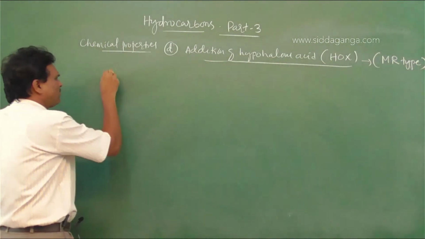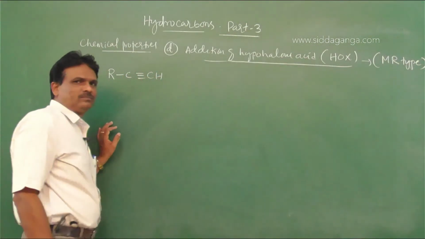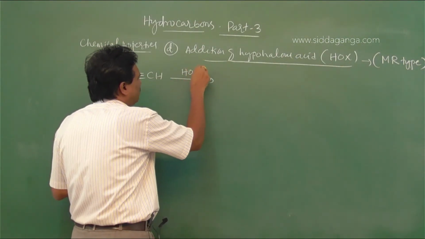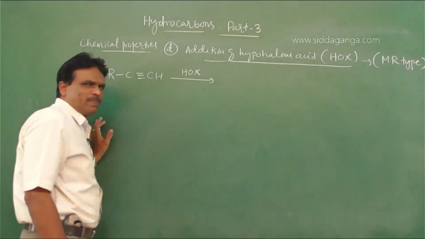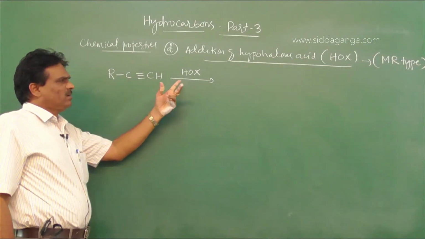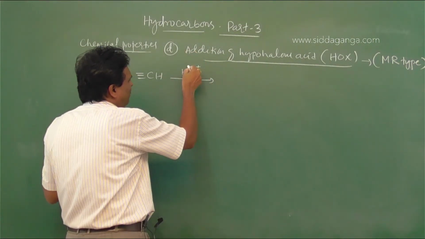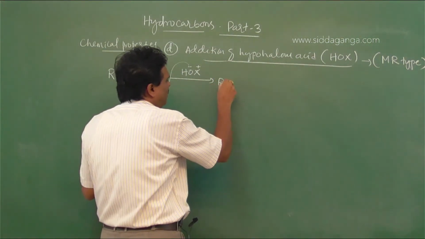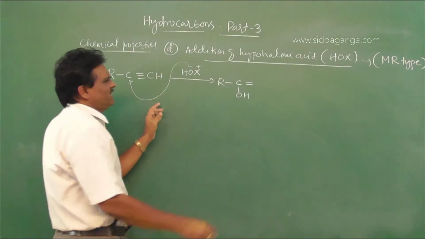Alkynes, RC triple bond CH, undergo addition reaction with hypohalous acid HOX, or if we take hypochlorous acid, HOCl. So in this reaction, OH minus and X plus, so X attaches to this carbon to form RC(OH) double bond CHX.